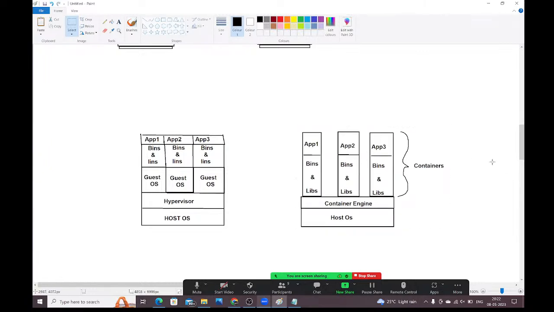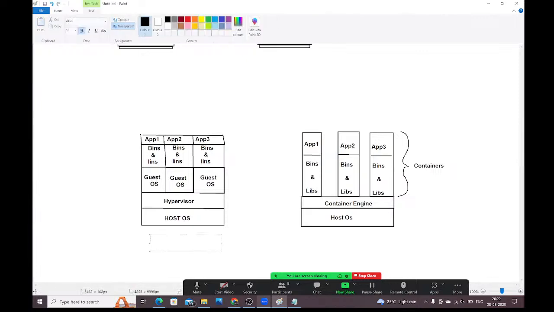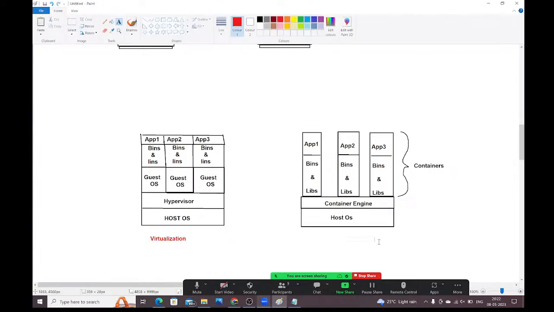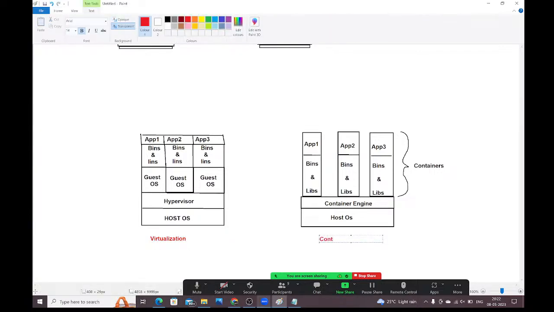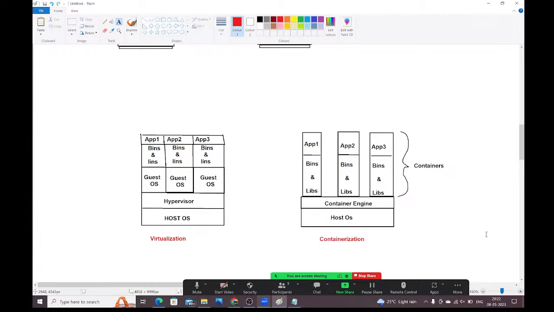See, guys, observe carefully. This is the virtualization concept. This is virtualization. And this is containerization. Observe these two diagrams carefully.